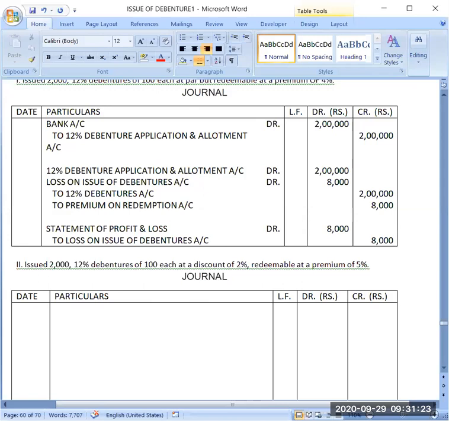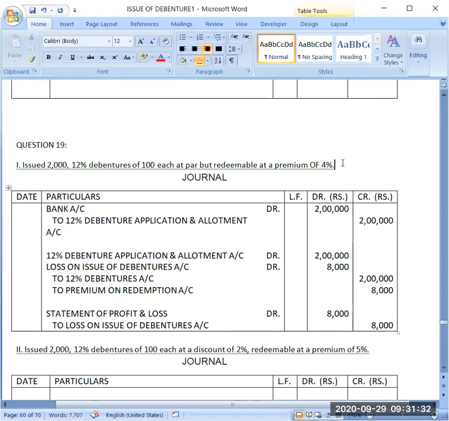Now I am giving you a question. Suppose I am having a balance of rupees 3000 in securities premium reserve account. Then how will I write off the loss on issue of debentures? Please send me that entry on WhatsApp. I hope the question is clear. If any doubt in the question, then let me know that also.